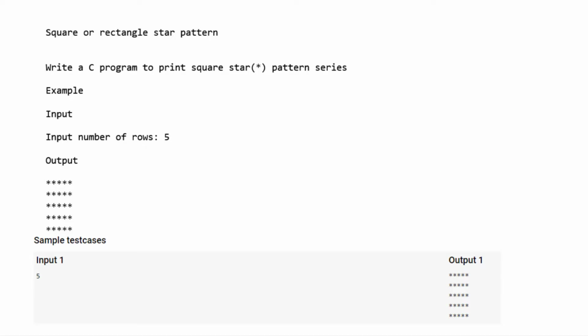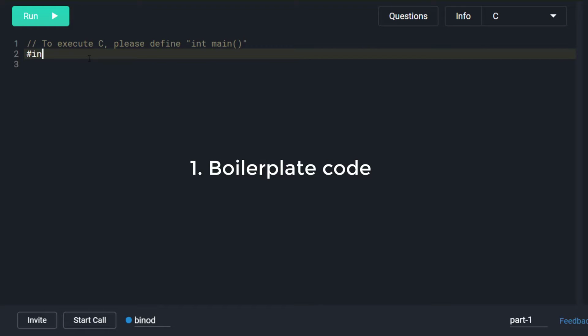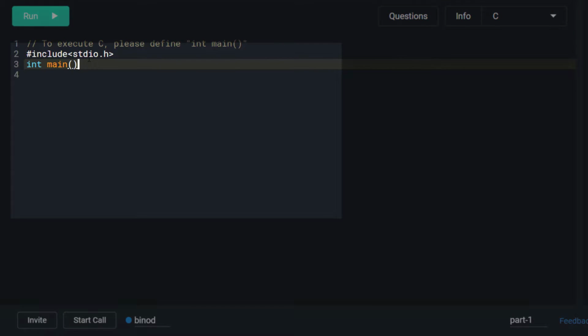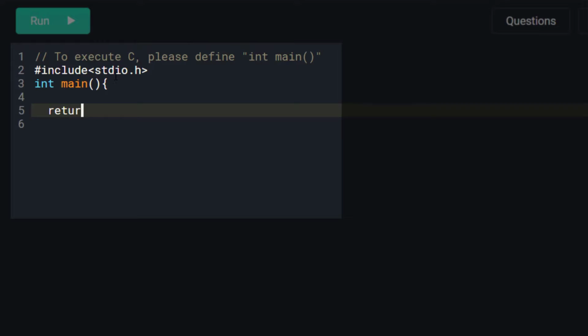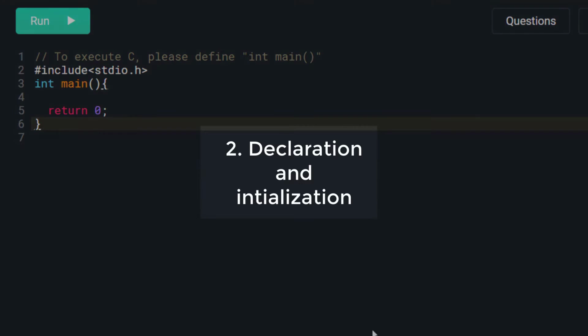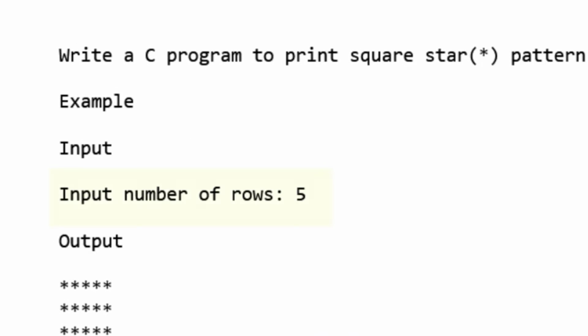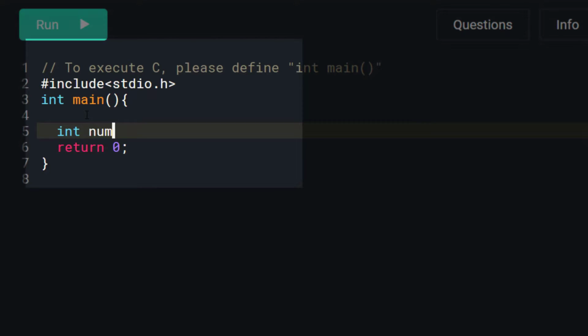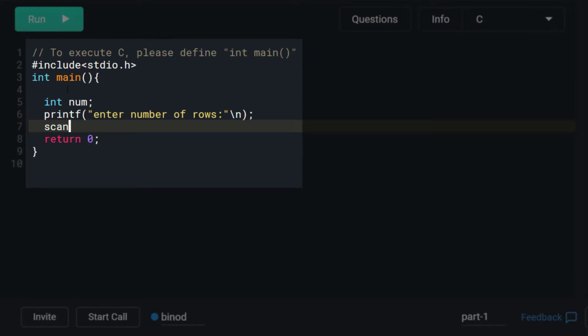So without any further ado, let's try printing the pattern by following the structure that we discussed earlier. Number 1. Boilerplate code. Let's write the boilerplate code irrespective of the given question. That is, include stdio.h, int main, and return 0. Declare the variables required according to the question. The question says an integer variable is supposed to be declared for inputting the number of rows. So let's declare a variable num representing the input number. Number 3. Body.